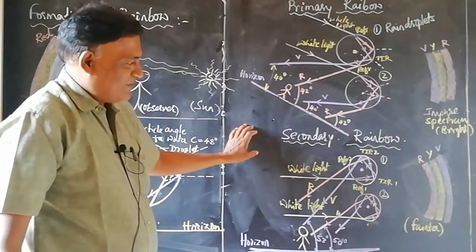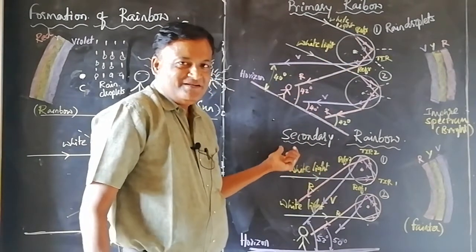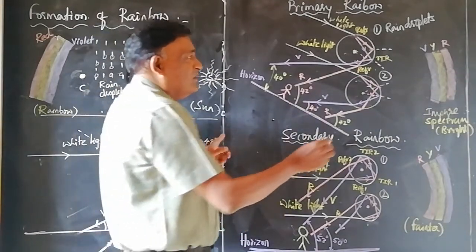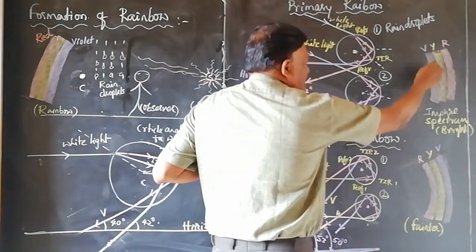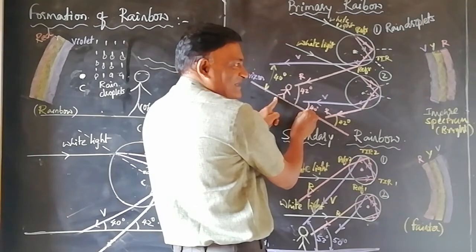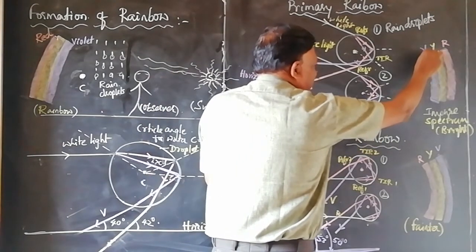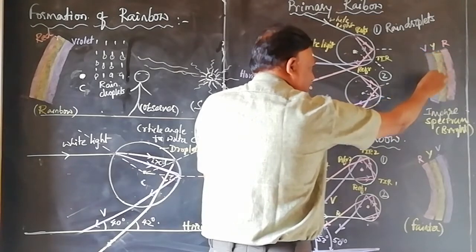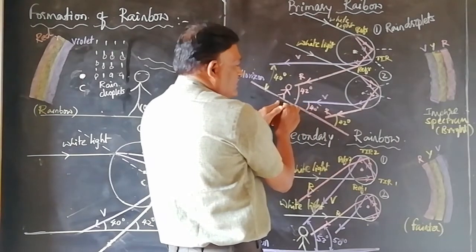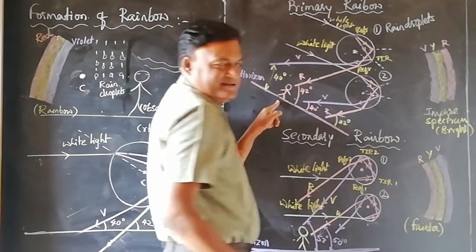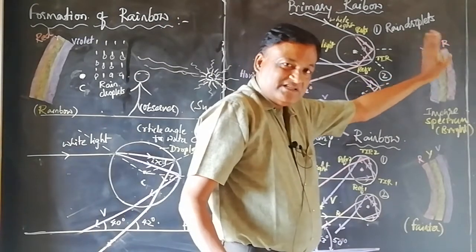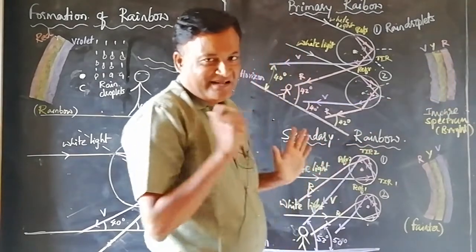It is not that easy to draw the diagram. You need to have enough practice. And another thing is, these are all the points. The light appears to reach the observer at an angle 40 degree. Then the locus of all these points from where the violet light is received by the observer is an arc, not a straight line. It is an arc. That's why rainbow is always an arc shape, not a rectangular strip.